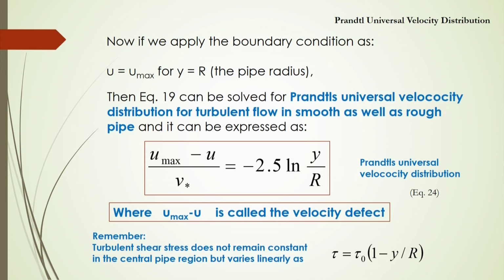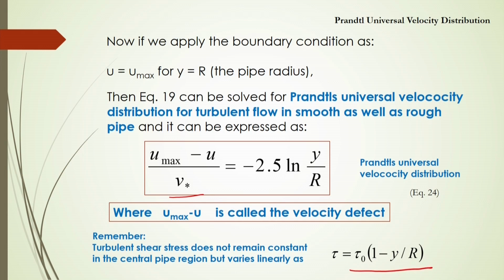It can be expressed as u max minus u by v star equal to minus 2.5 ln y by r, where u max minus u is called the velocity defect. You have to remember that turbulent shear stress does not remain constant in the central pipe region, but varies linearly as tau equal to tau 0 into 1 minus y by r.